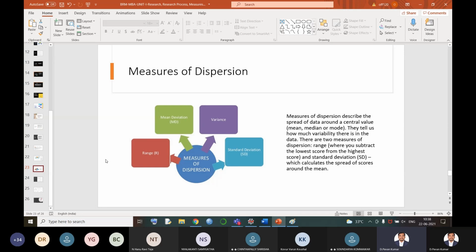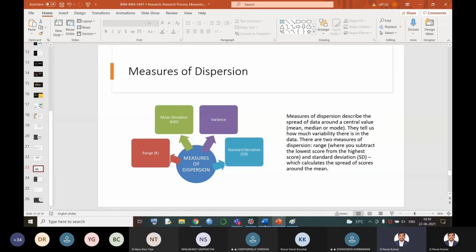Now we have different types of distances, right? Some student is moving up to 1 kilometer, one student is going only up to 100 meters, and the other one is going 17 kilometers. So I wanted to find out the average of these distances from the college, the average distance of the houses of each and every student from the college. That is called the measures of dispersion.